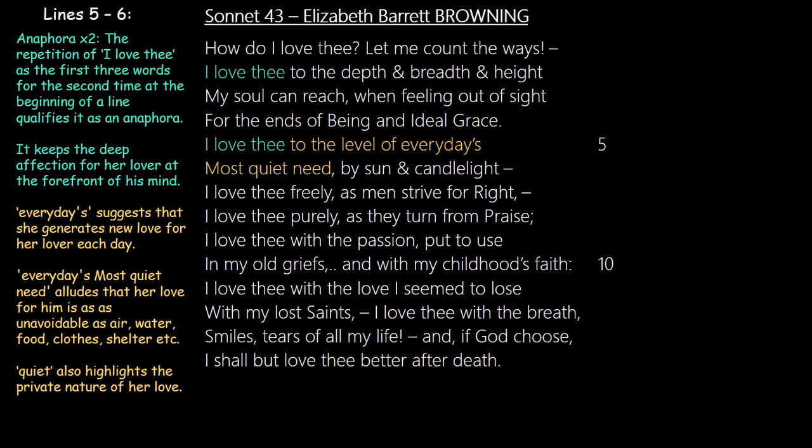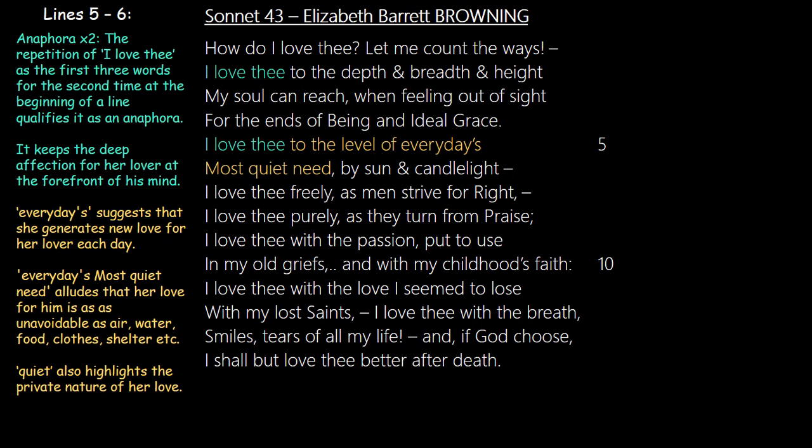And this is really important because the relationship between Elizabeth Browning and Mr. Browning, who is also a writer, had to be hush. They had to hide it for a very long time. In fact, when Elizabeth Barrett Browning finally married Mr. Browning, she was disinherited by her father. Her father didn't give her an inheritance.